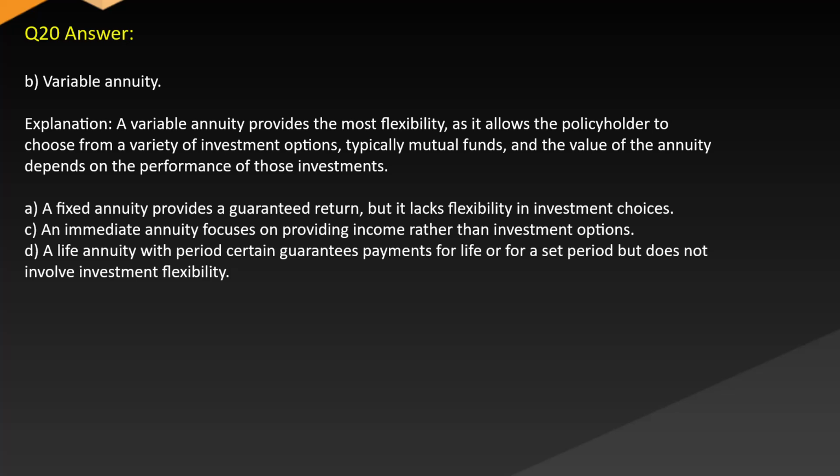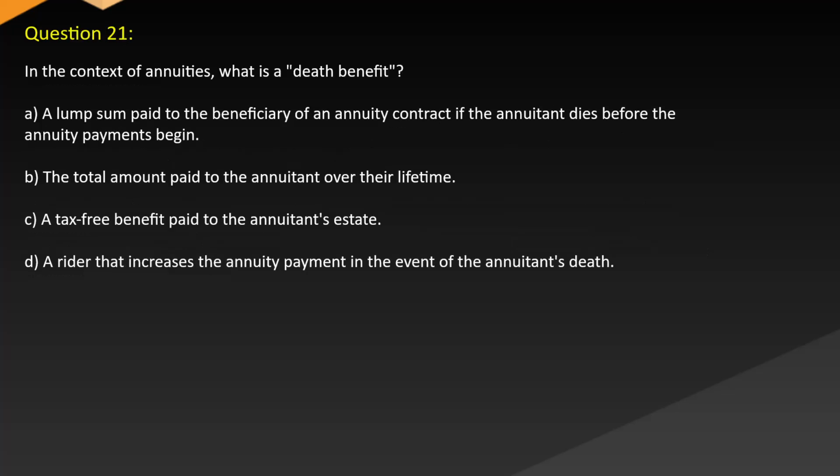D. A life annuity with period certain guarantees payments for life or for a set period but does not involve investment flexibility. Question 21. In the context of annuities, what is a death benefit? A. A lump sum paid to the beneficiary of an annuity contract if the annuitant dies before the annuity payments begin. B. The total amount paid to the annuitant over their lifetime. C. A tax-free benefit paid to the annuitant's estate. D. A rider that increases the annuity payment in the event of the annuitant's death.